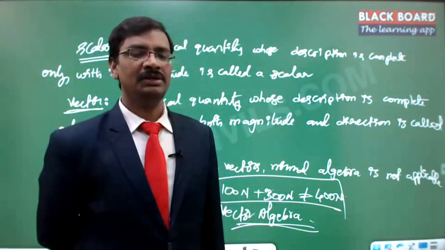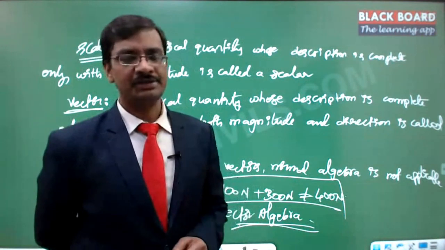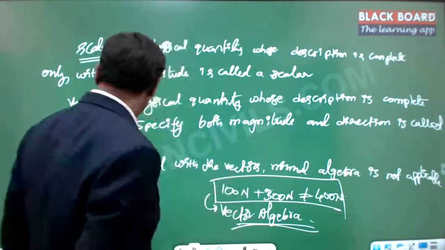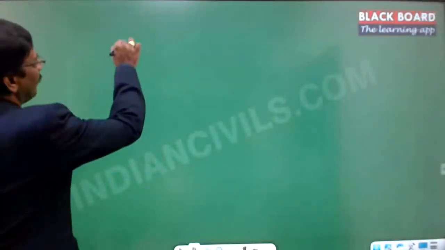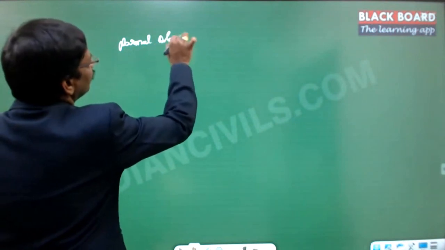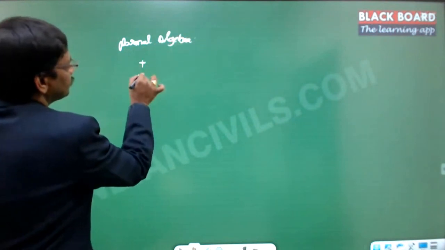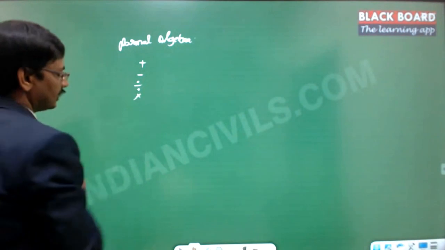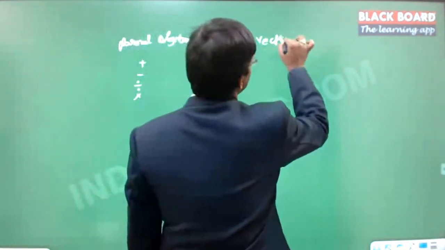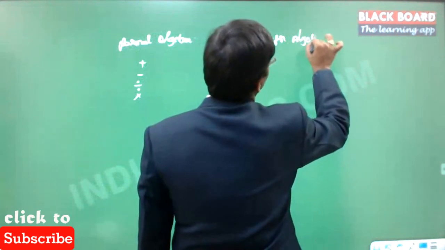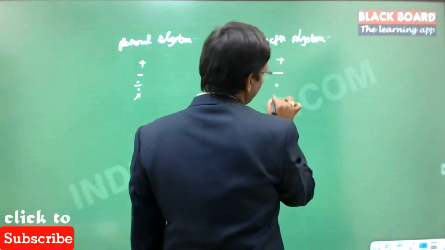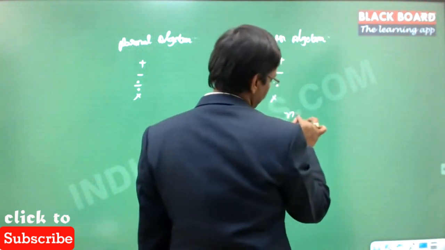But do you think these are the only 4 operations that we need to define? If you notice clearly, in the case of normal algebra, we have defined addition, subtraction, division, and multiplication. But in the case of vector algebra, we define addition, subtraction, dot product, and cross product, but no division.